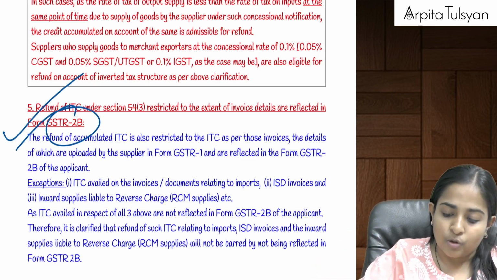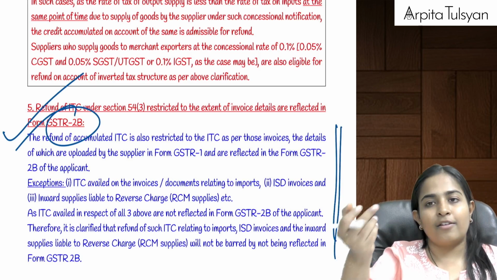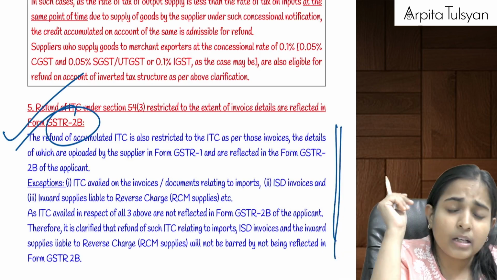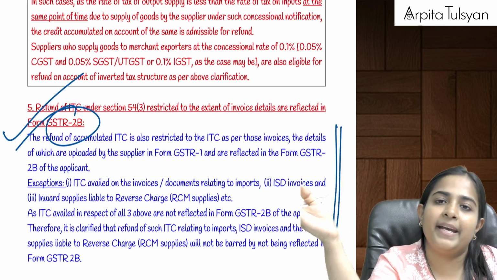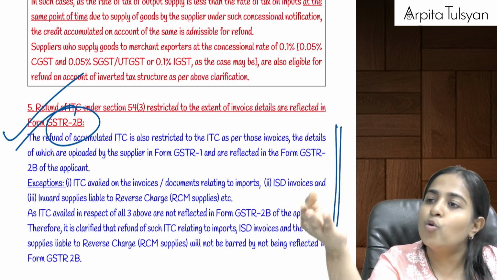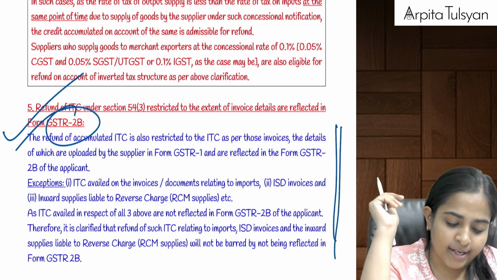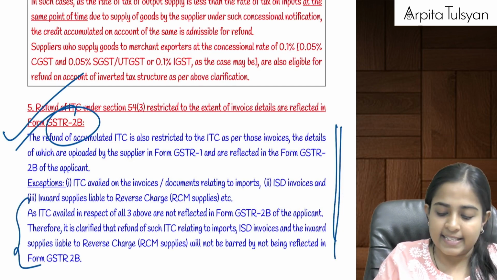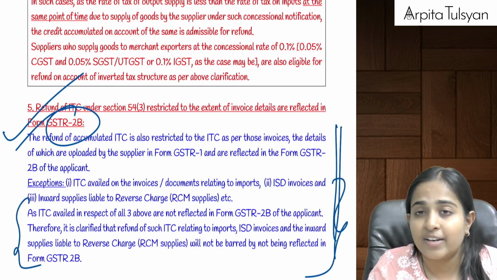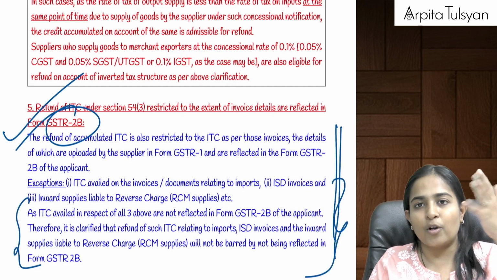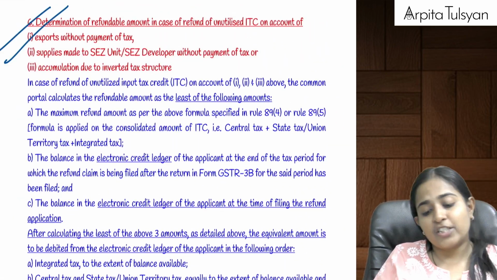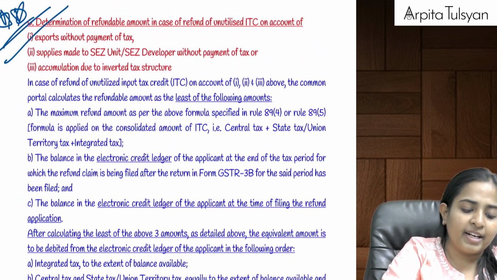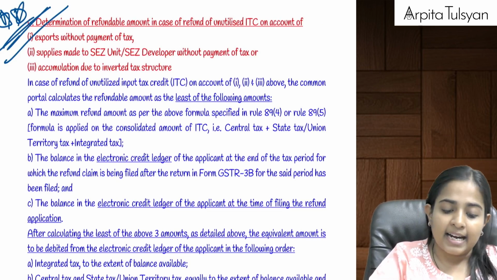On that also, the amount is not reflected in the GSTR 2B. We are paying it to the government, no? So who will put it in our GSTR 2B? No one. So except for these three cases, if your credit is not reflected in your GSTR 2B, then you will not be eligible for refund. Yes. Okay.